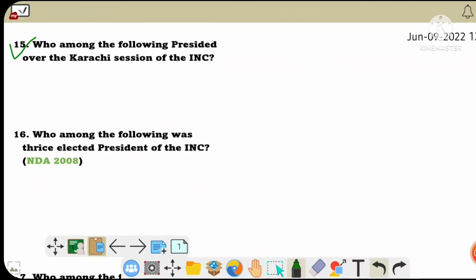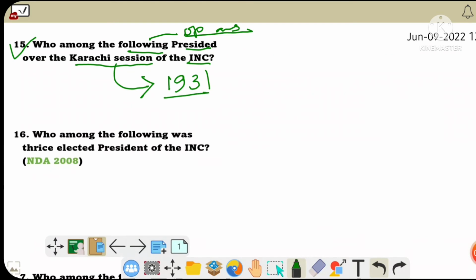Next question. Who among the following presided over Karachi session of Indian National Congress? So here, no need to give the options. You just need to know who was the president of Karachi session. Karachi session was held in the year 1931 and Sardar Vallabhbhai Patel was its president.